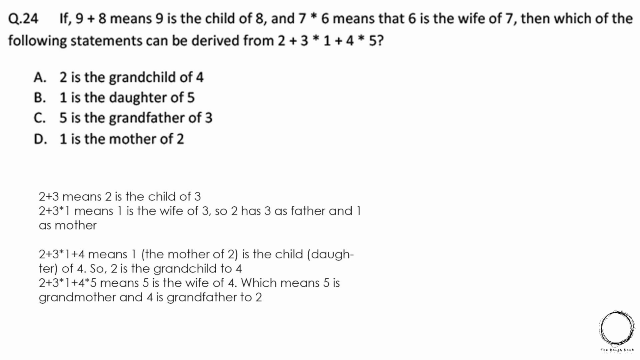2 plus 3 into 1 plus 4 into 5 means 5 is the wife of 4, which means 5 is the grandmother and 4 is the grandfather of 2. Hence the answer is options A, B and D.